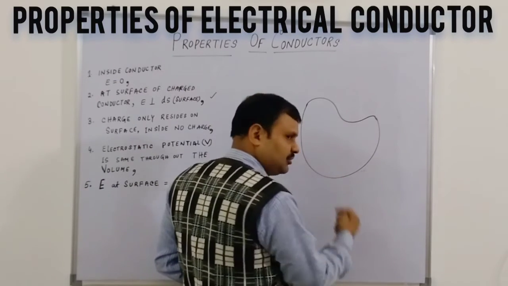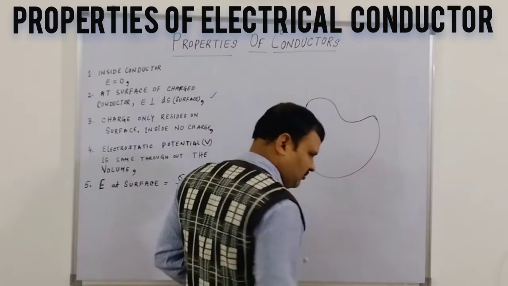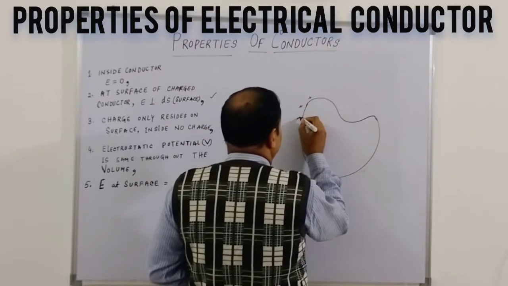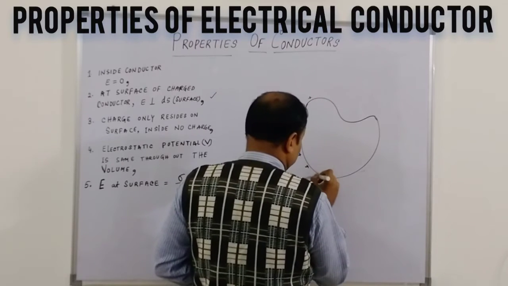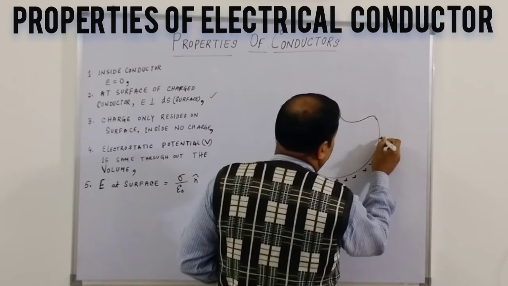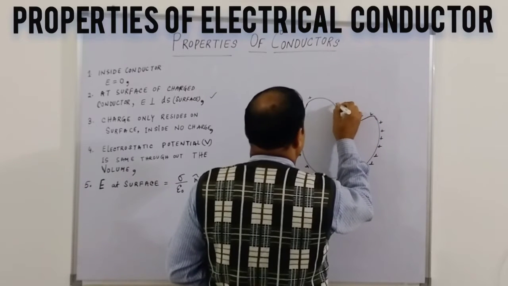So I push an injection of electrons, or take out electrons, and this conductor will get charged. If you take out electrons, it will be positively charged. If you push in electrons, it will be negatively charged.